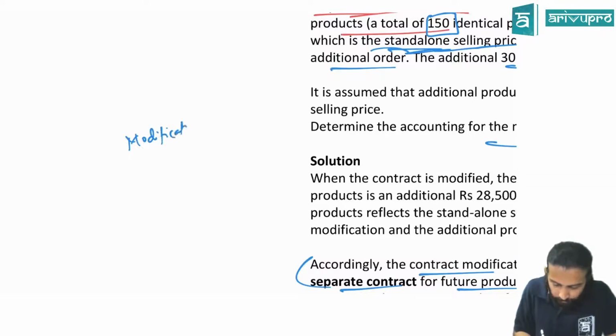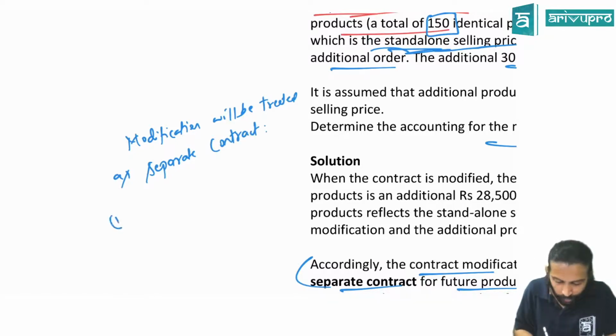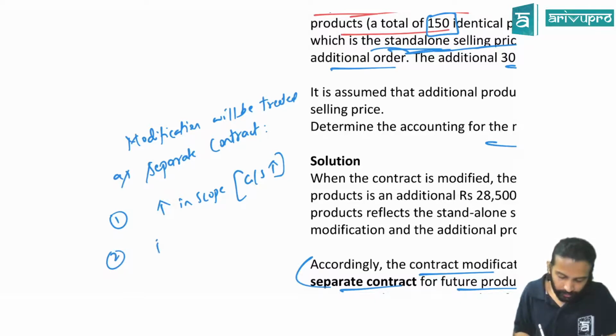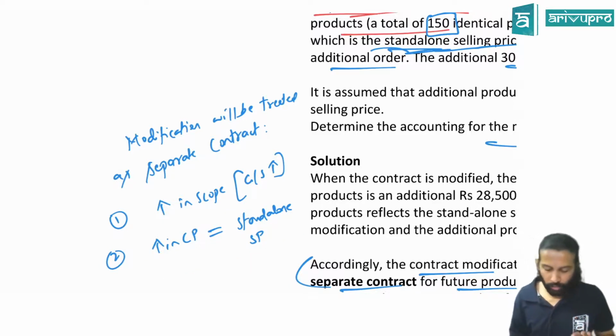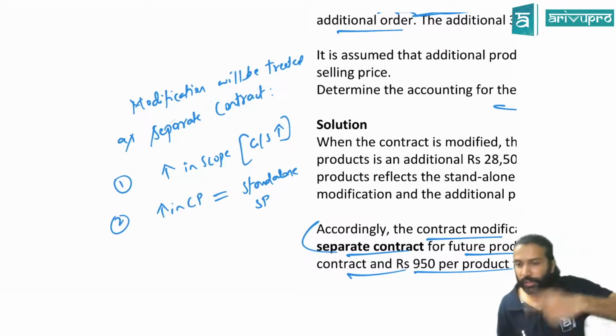Modification will be treated as separate contract when there is an increase in scope. How should the scope increase? By bringing in new goods or service. Alright, that is 1. 2, increase in contract price should reflect the standalone selling price of that particular additional product. If it is so, this contract will be treated as a separate contract. That's what the first definition you will write.